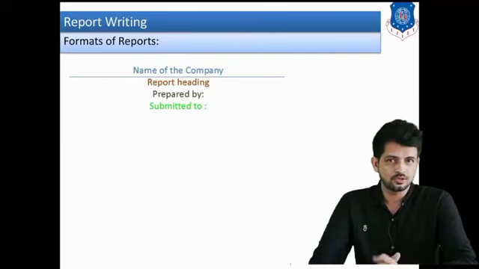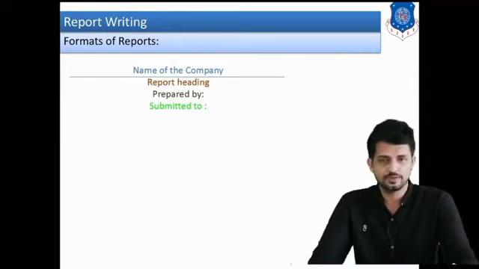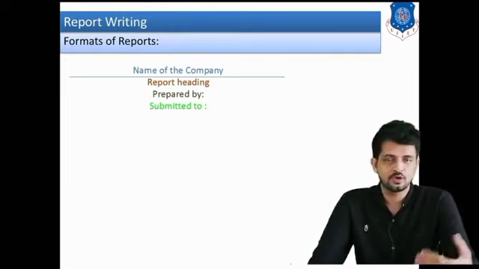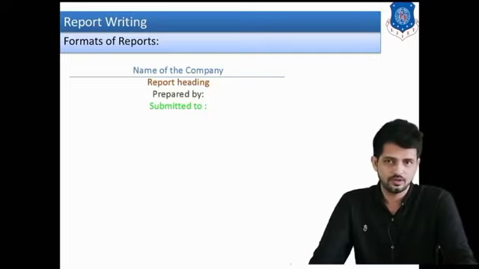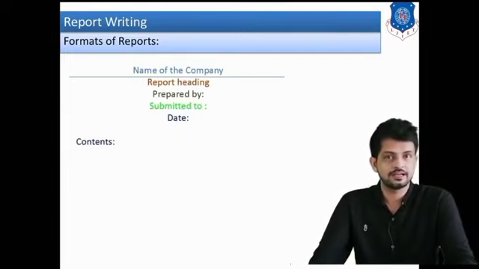In GTO also there are some reports asked, and they specify that you have to write a particular report in memo format, or in letter format. So you have to take care whenever you are writing a report that this format should be strictly followed. Then you have to mention the date, then write the contents, 2 to 3 paragraphs, and last you have to write the signature. Signature means you mention your name and position, and then you sign it.